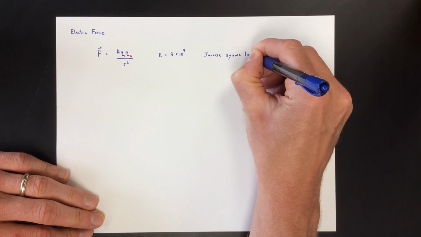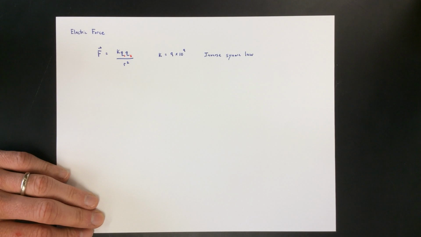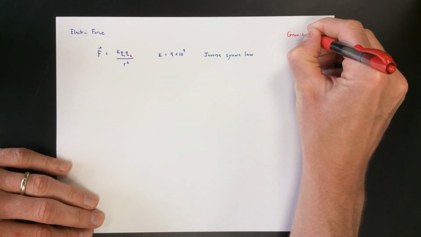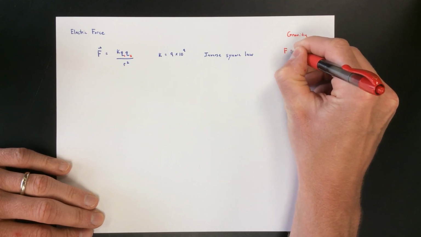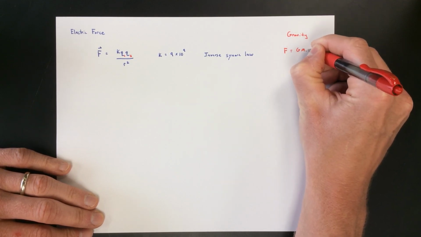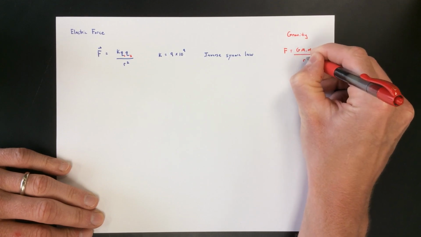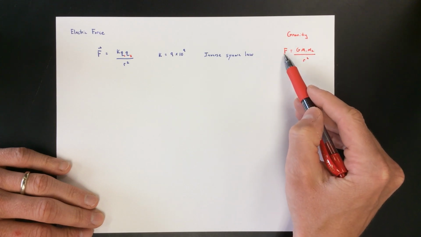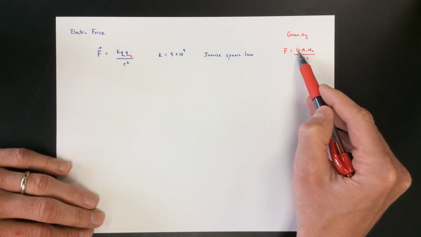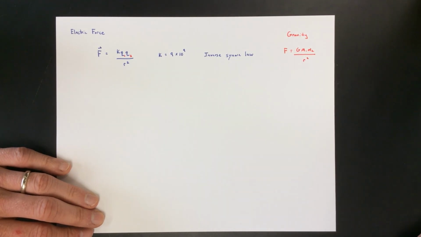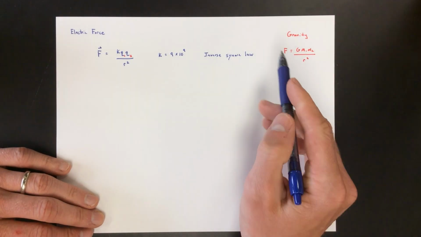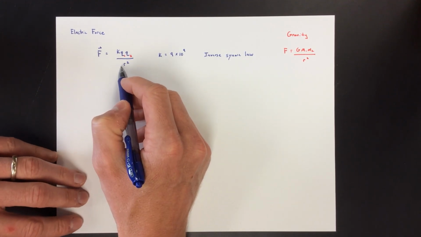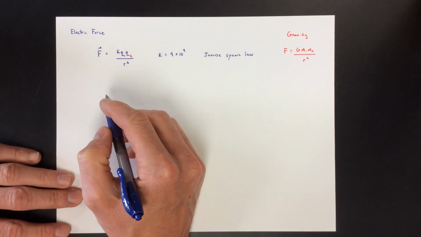Those of you remembering gravity, gravity is very similar. When we looked at the force of gravity, a lot of comparisons here. It was big G, m1, m2 over r squared, so this was also another inverse square law, and gravity was the attractive force between two masses, and G was a universal gravitational constant. I guess maybe the only difference between the gravitational force and the electric force is that this doesn't have to be just attraction, right? This can be repulsive, or this can be attraction.